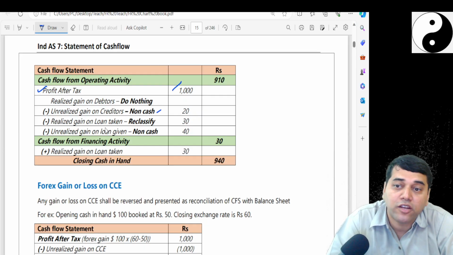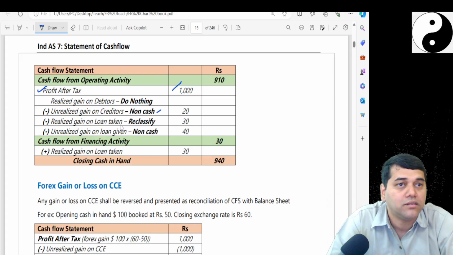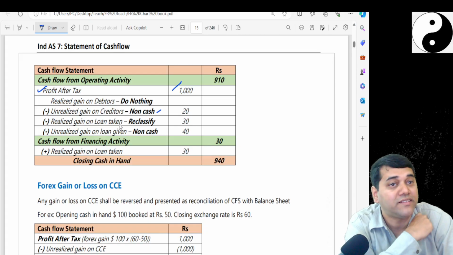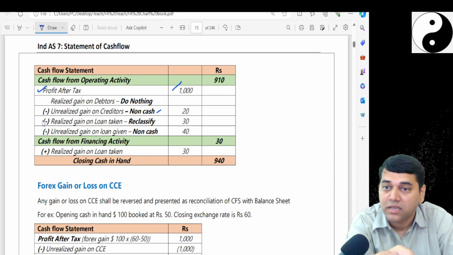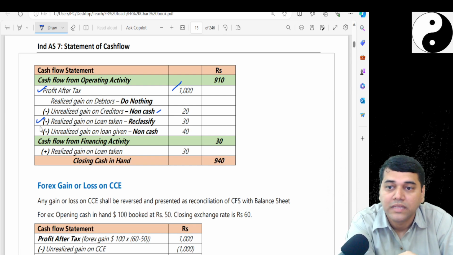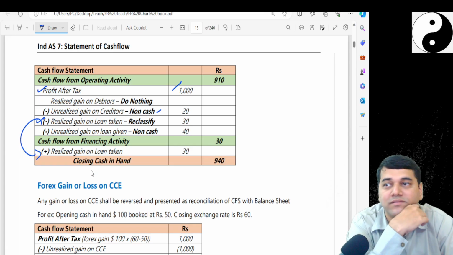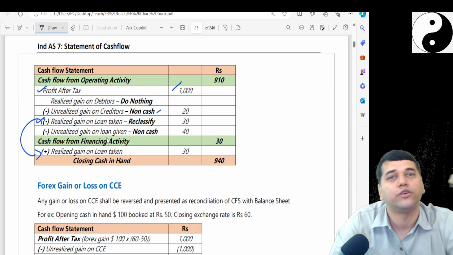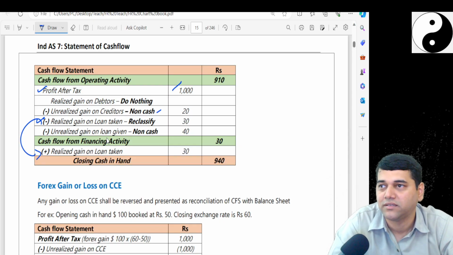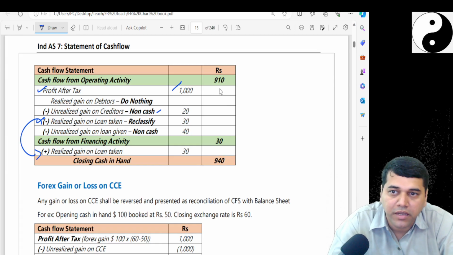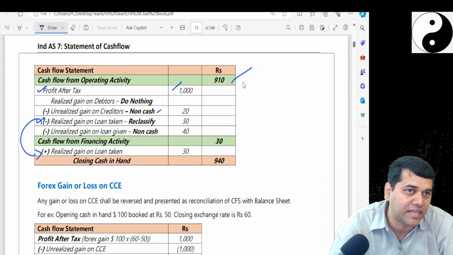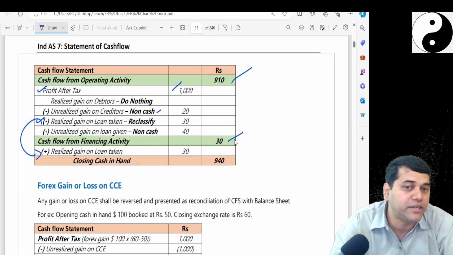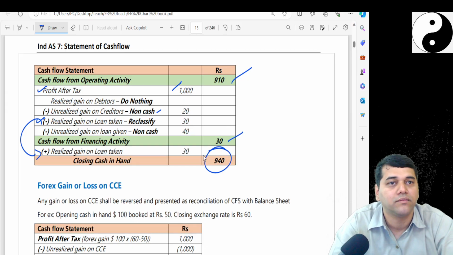Next, realized gain on loan taken. It is a loan taken, financing activity, and it is realized. Minus it here and show it under the financing activity. And the unrealized means don't look into it, just reverse it. It's non-cash. And now if you see, my cash flow from operations is 910 and from financing activity 30, so you got the closing balance.